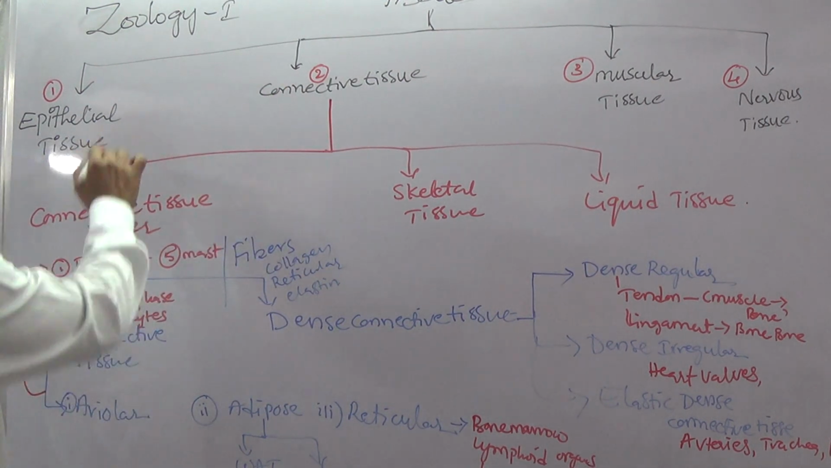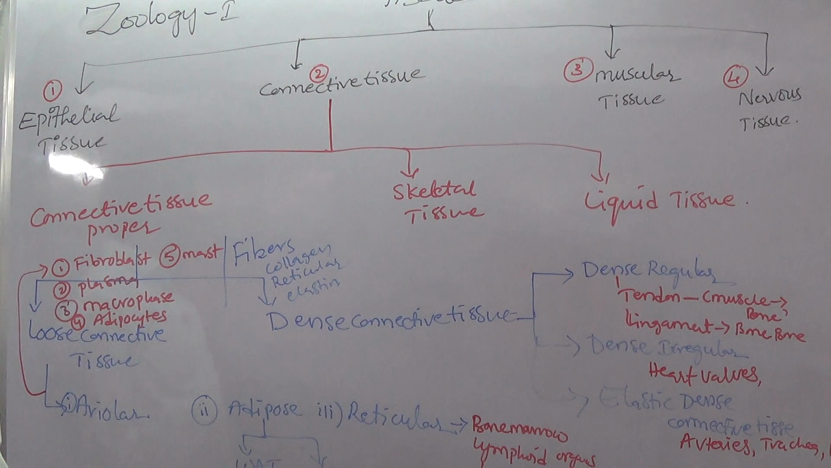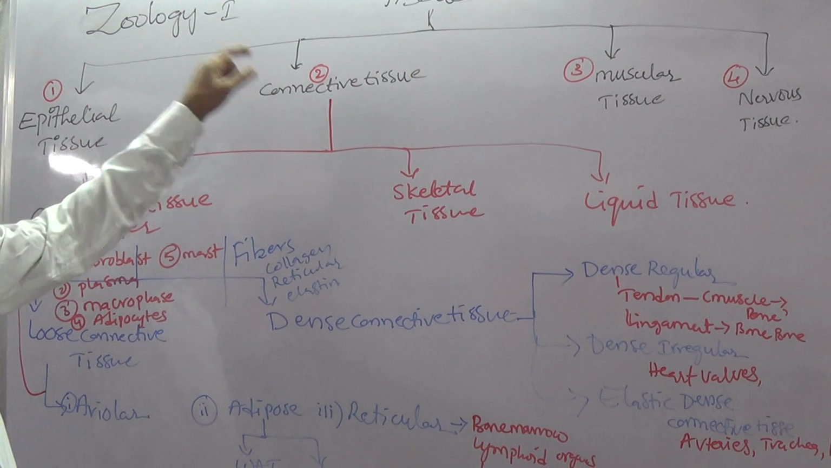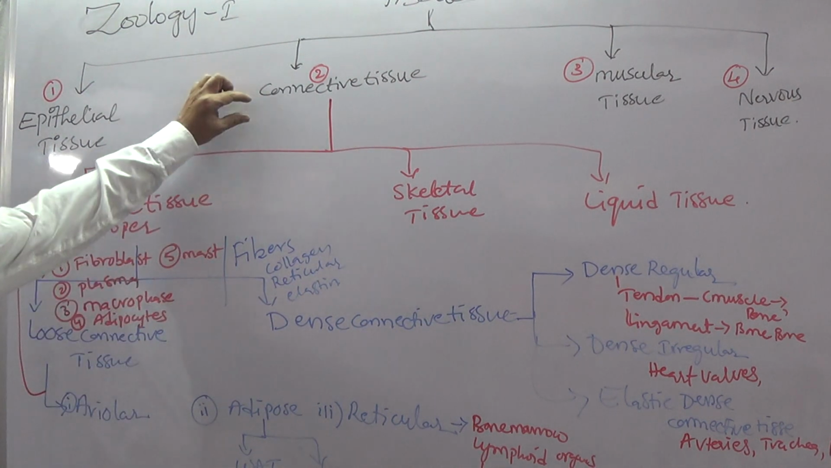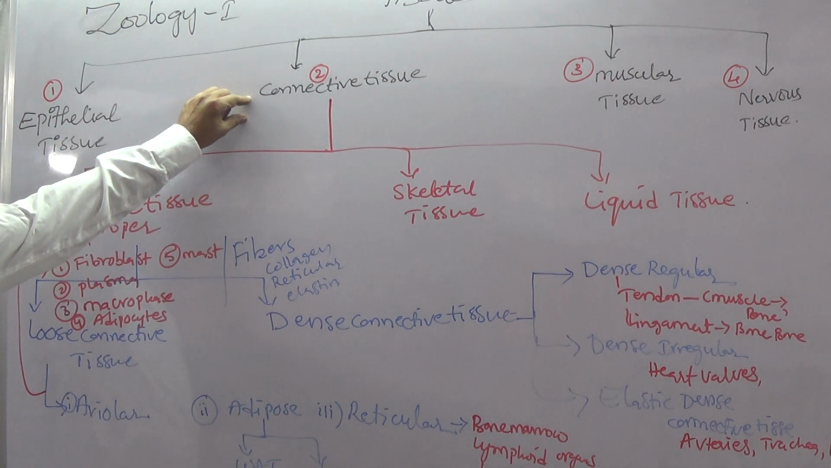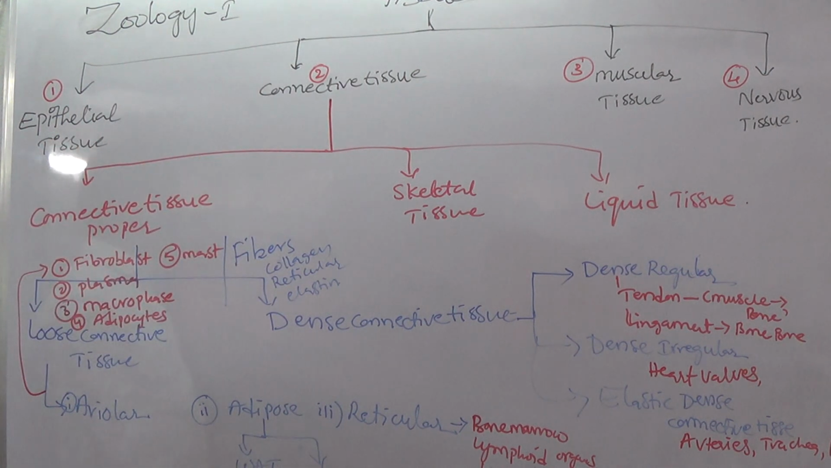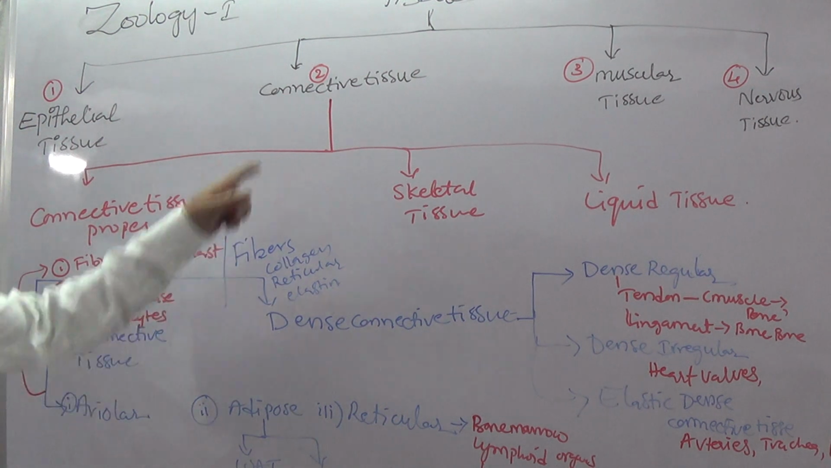Yesterday epithelial tissue was completed, but now the topic is connective tissue. Connective tissue is the most abundant in human beings and animals. Generally, connective tissue means the tissue that binds two organs or two tissues. Connective means binding of organs or tissues.